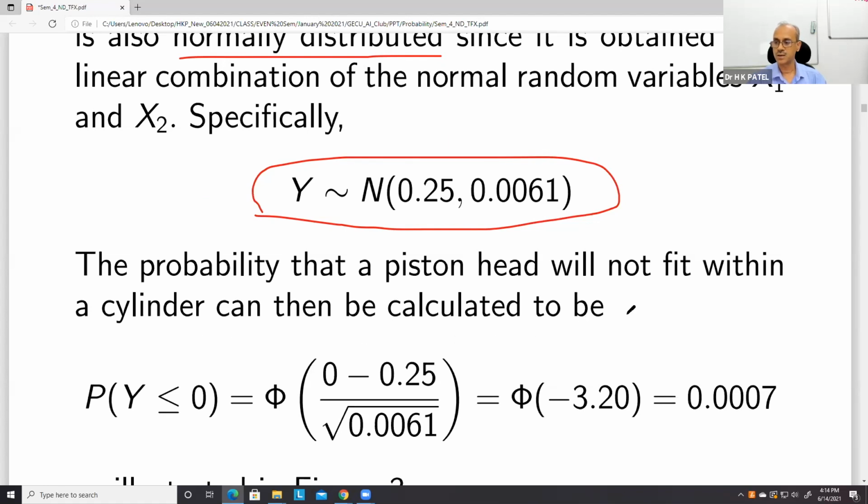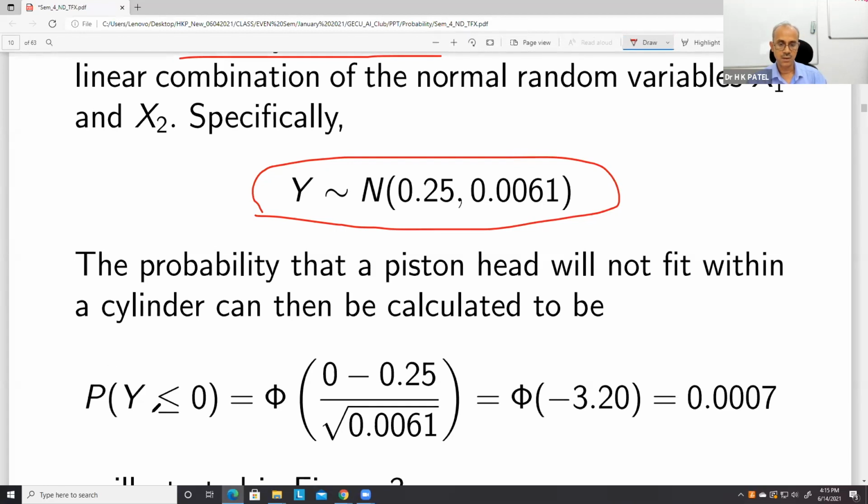It will not fit if the gap is less than or equal to 0. Then you can find this probability using the normal distribution.